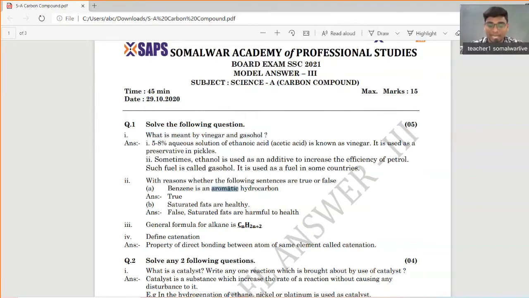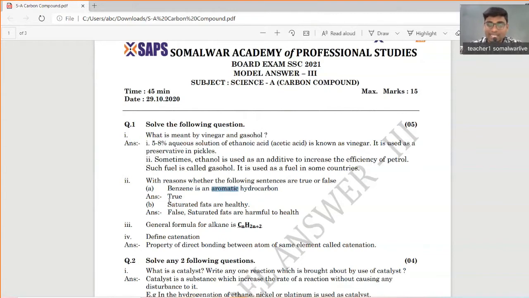Aroma means a smell. Benzene is an aromatic hydrocarbon, of course. Closed chain compounds are called aromatic hydrocarbons. So of course, benzene is an aromatic hydrocarbon. It gives a pleasant smell. Believe me, my dear students, it gives a good kind of smell, like phenol, benzene, Lysol, Synthol, Dettol. These are the smelling hydrocarbons, like aromatic. Aroma means smell.